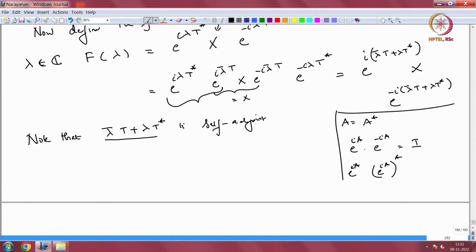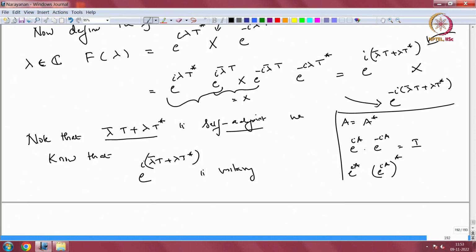Because this operator is self adjoint, we know that e to the i (lambda bar t plus lambda t star) is unitary. That is your self adjoint operator in the bracket, and e to the i times that self adjoint operator is unitary. So, I have this unitary operator here and its inverse here, so x is conjugated by a unitary operator. I have u x u star, that is how it looks.